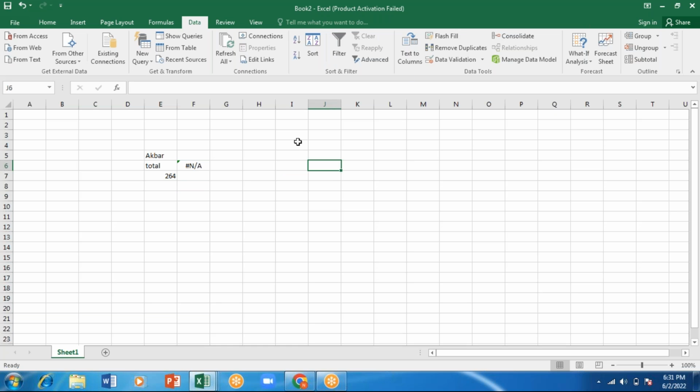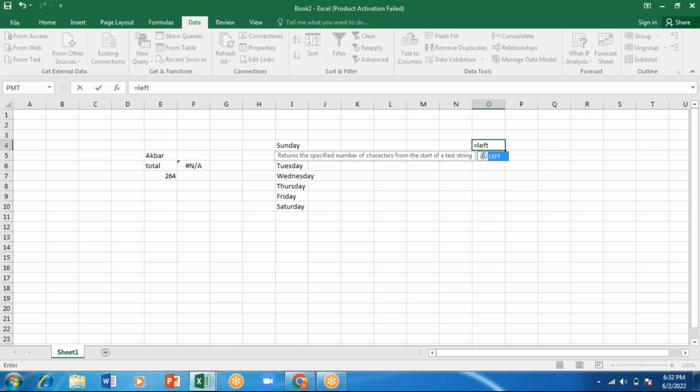Flash fill is used when we are having some text. Say for example Sunday. I'm having this, and I'll drag this till Saturday. Now if I want the first three letters, what I'll be doing is equals to LEFT, from the left side, open a bracket. Here is my text. How many letters do I want from the left side? 3 letters. Close the bracket, enter. Sunday becomes Sun, like this.